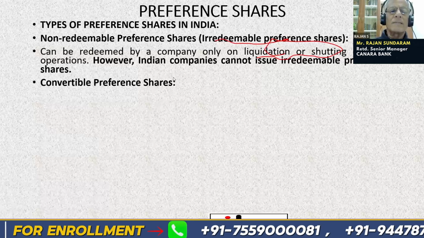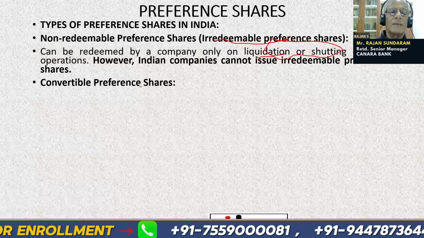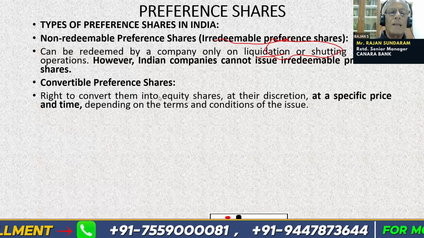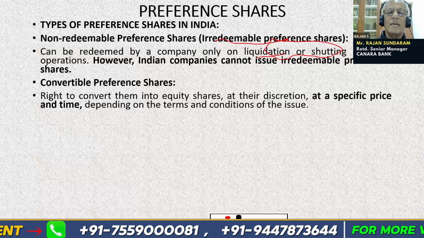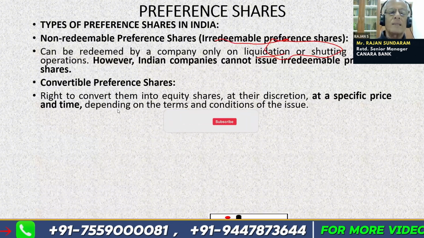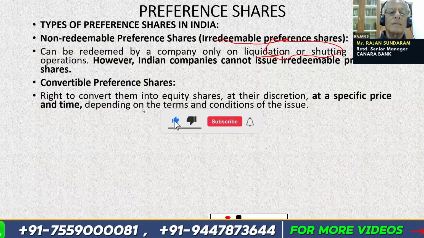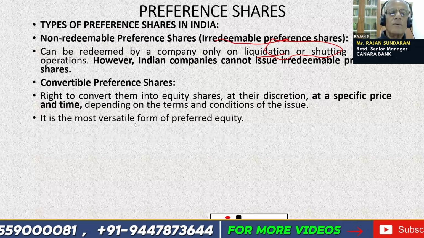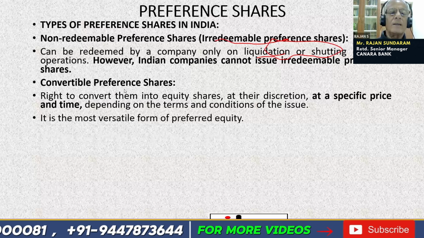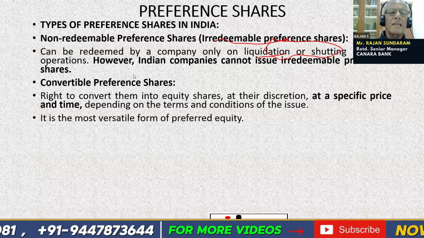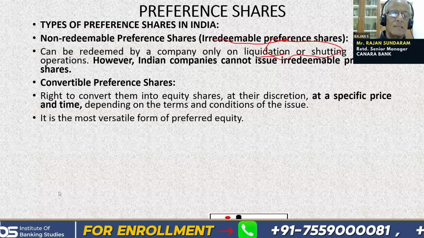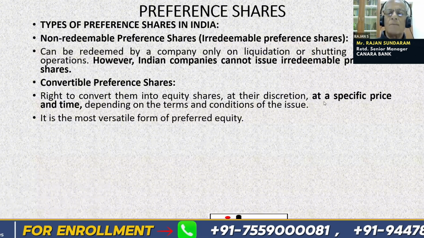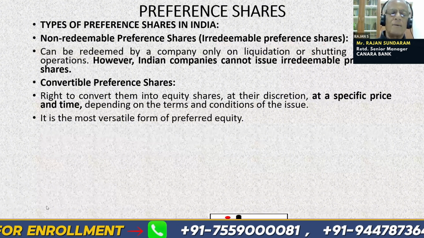Then convertible preference shares. Preference shares can be converted. They carry the right to convert them into equity shares at a specific price and time, depending on the terms and conditions of the issue. It is the most versatile form of preferred equity. So these are decided at the time of issue.